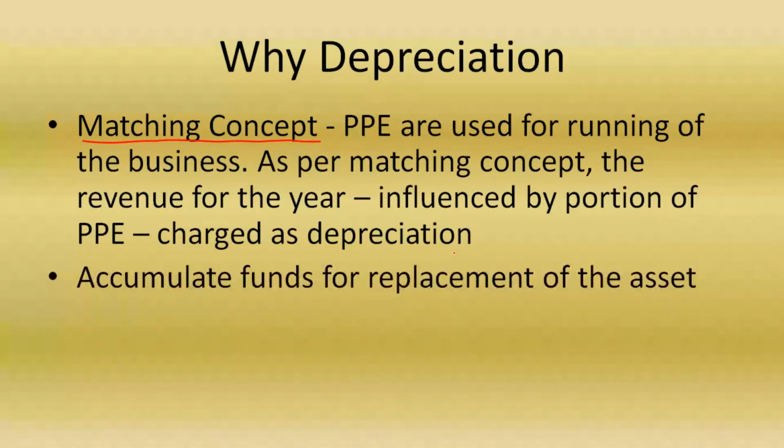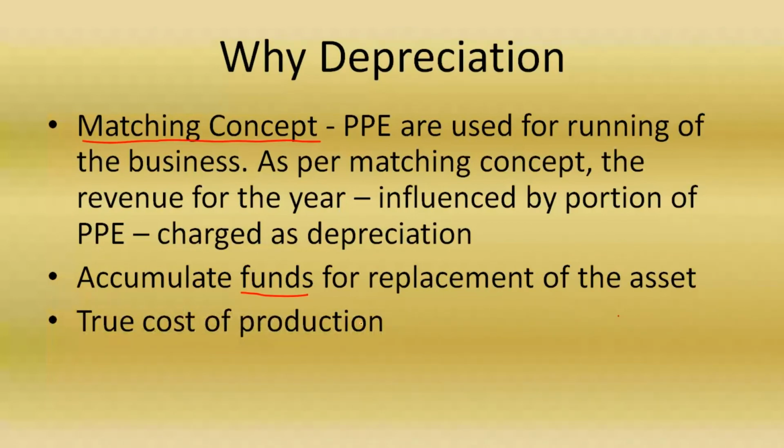Another reason is that we accumulate funds for replacement of the asset. Because we are charging depreciation, we make a provision for depreciation and set aside a portion of the profits, which gets accumulated. These funds, at the end of the useful life of the asset, are available for replacing the asset. The third reason is that we need to provide a true and fair view of the